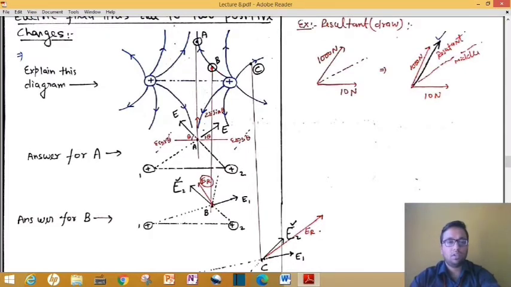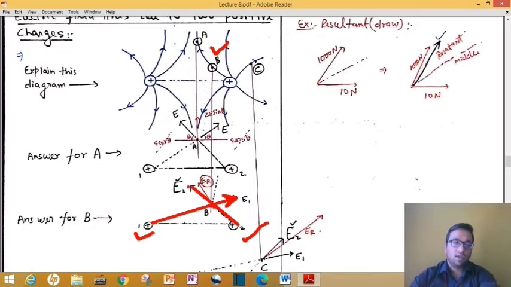I think here you can understand. Just below point B, I have one more thing, that is the same point B, and due to this plus charge 1 and this plus charge 2, I am asking you how much is the electric field at this point. Due to this plus charge, the electric field at point B will be along this arrow, and due to this second positive charge, the electric field will be along this arrow.